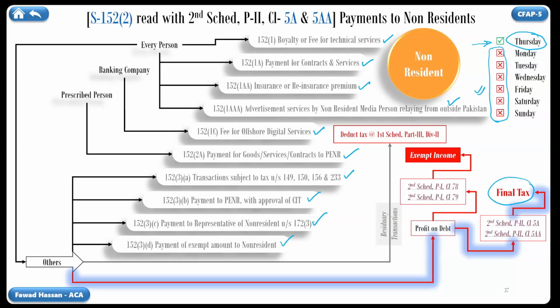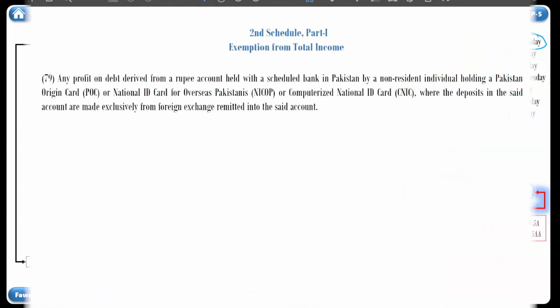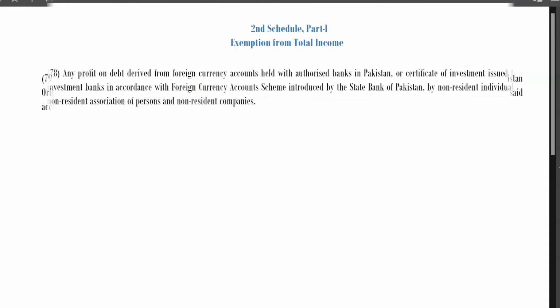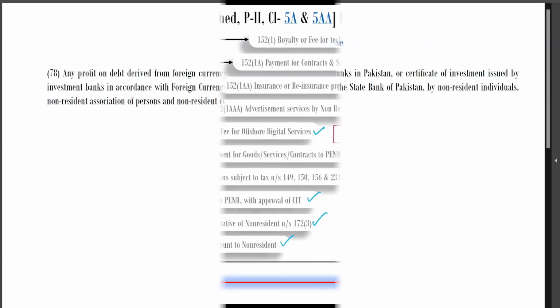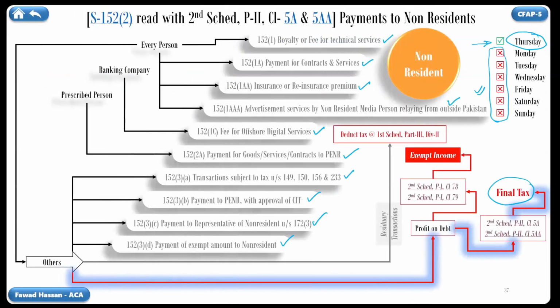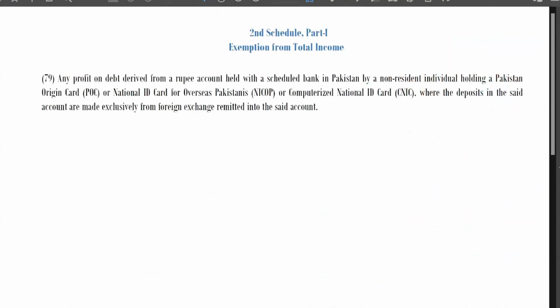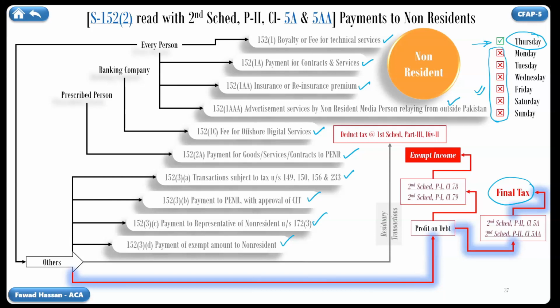Let's find out which profit on debt is exempt from tax under clause 78. Click on clause 78 to open the PDF file. You can pause the video to read it. Let's get back to the presentation. Click on clause 79 to open the PDF file. You can pause the video to read it. Let's get back to the presentation. So now we know which profit on debt to non-resident is exempt from tax.